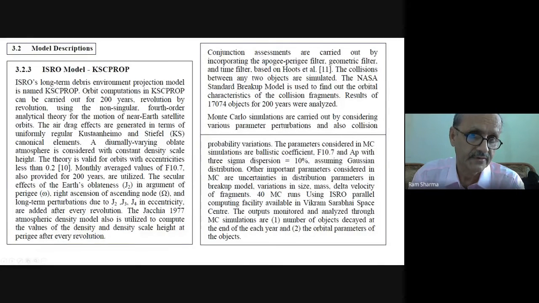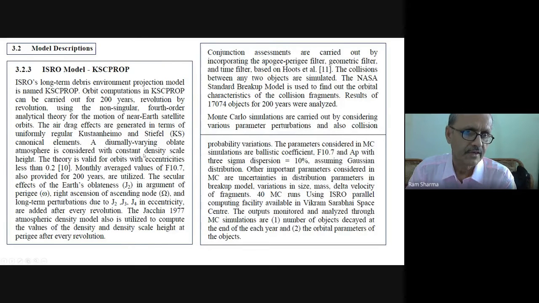Air drag effects are generated in terms of uniformly regular Kustaanheimo-Stiefel canonical elements. A diurnally varying oblate atmosphere is considered with constant density scale height. We did not put the other variation. So we use here 3/4 H theory, because when we use a constant density scale height, we need not put it, to reduce our computation, because the load was too much.